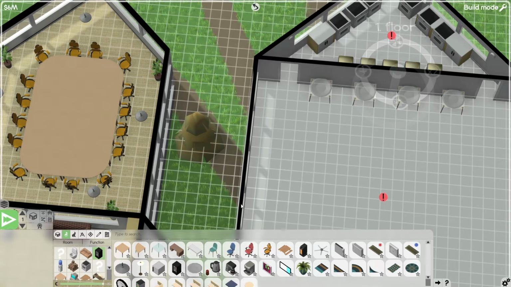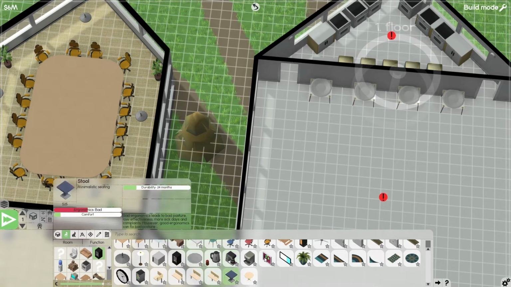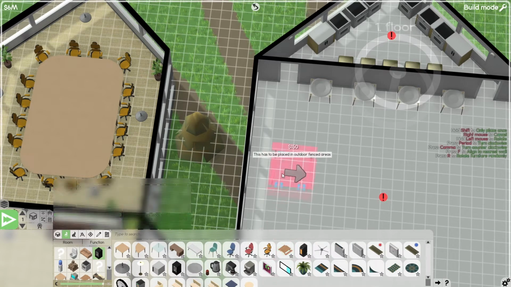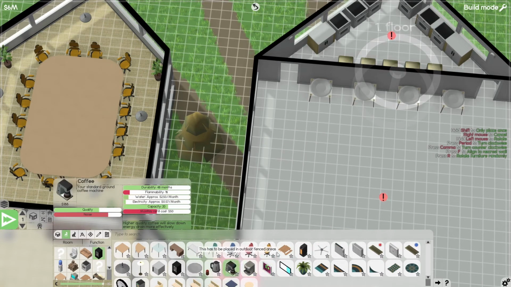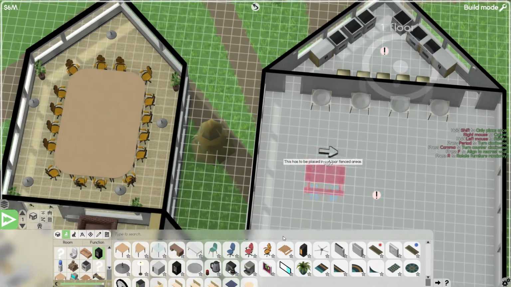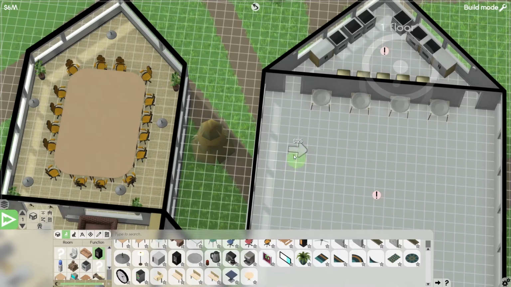Let's just do that. 4 serving trays is probably more than enough. Now, let's take a look at tables. Do I just want to do... Well, these have to go outside, don't they? You're a jerk. What kind of tables do I want to do? Just standard round tables? Let's just do round tables.